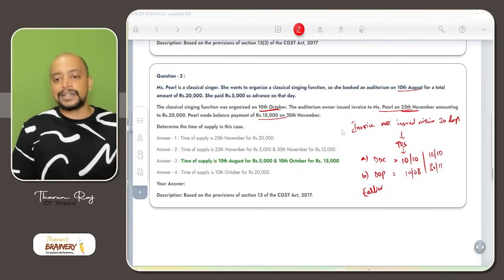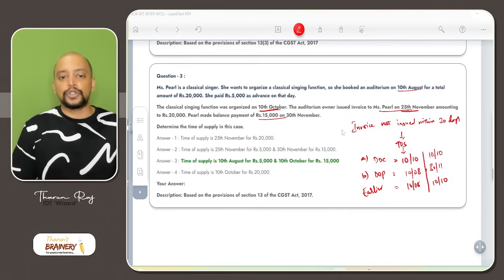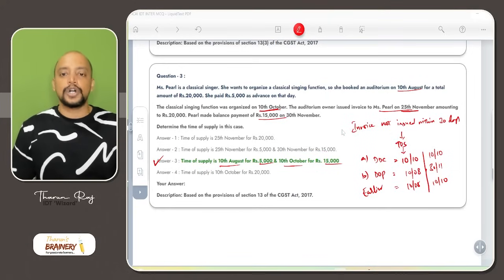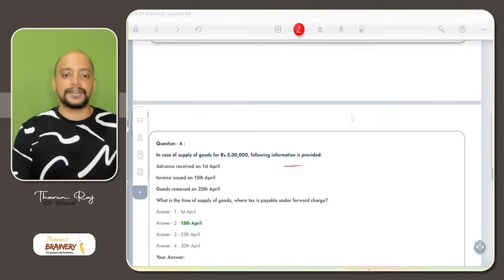For the advance, that is 5,000, it will be whichever is earlier, 10th August, whereas here it is 10th October. So option C is the answer. For advance 5,000, it is 10th August. For the remaining amount of 15,000, it will be 10th October. So option C will be taken as the answer.